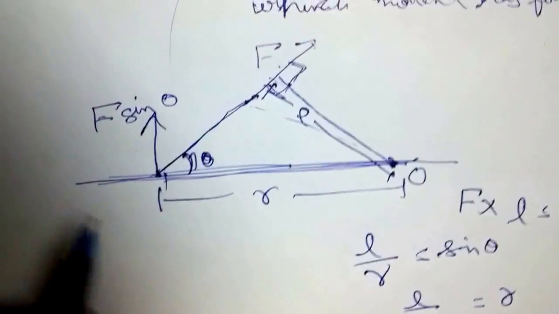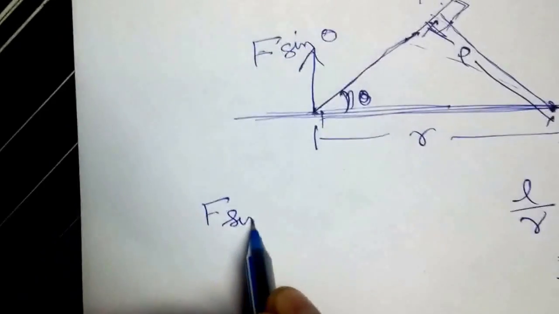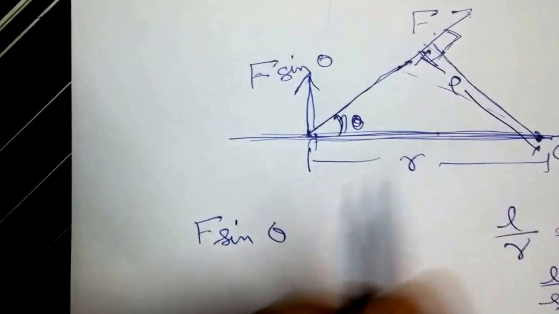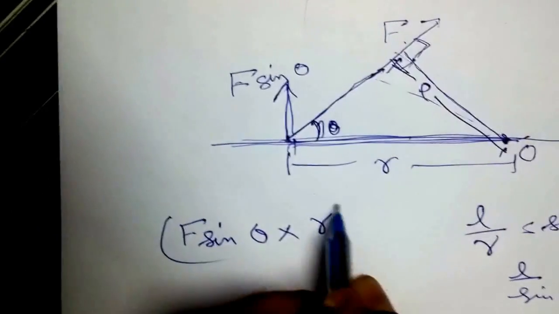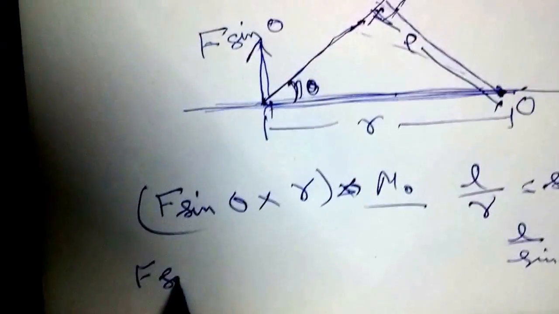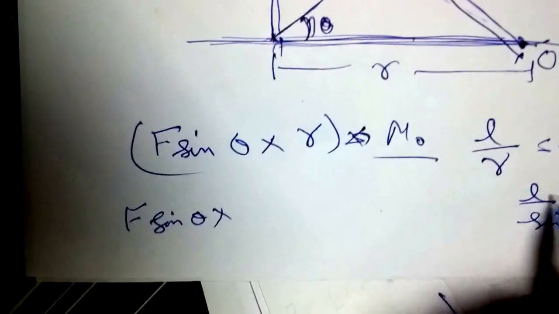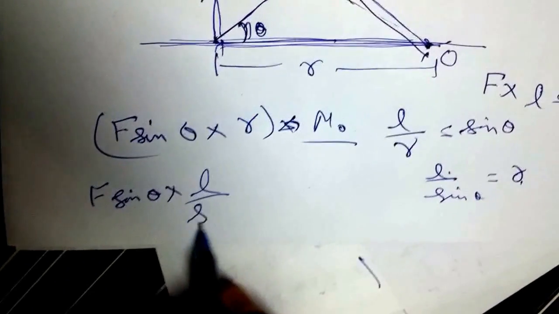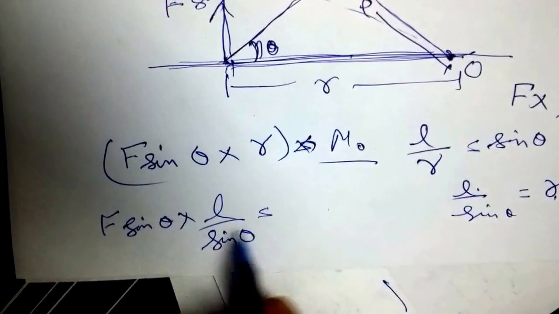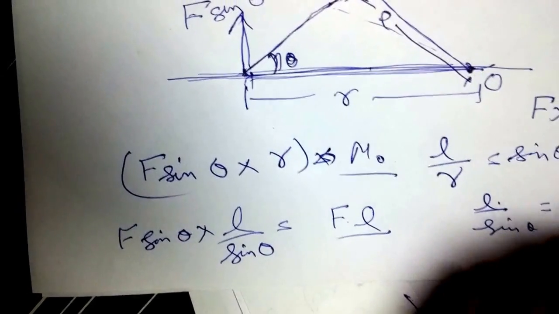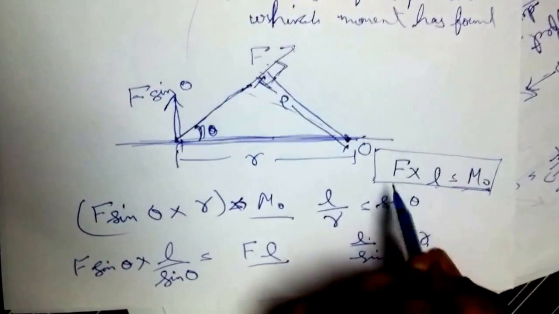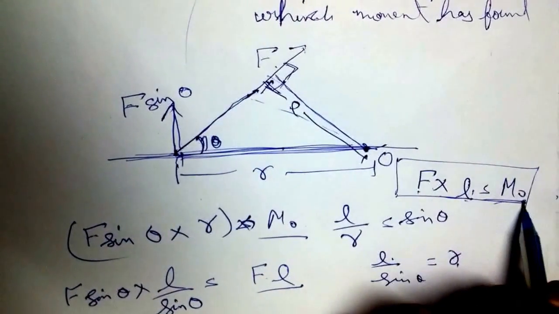So you can say that F sin theta, this force multiplied by this perpendicular distance r, would also be equal to moment about point O. And if mathematically we see F sin theta multiplied by the value of r, that is L by sin theta, is equal to F into L. That is, by definition, the original definition that we have, force multiplied by perpendicular distance.